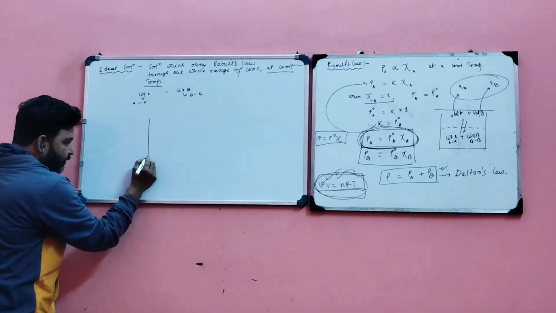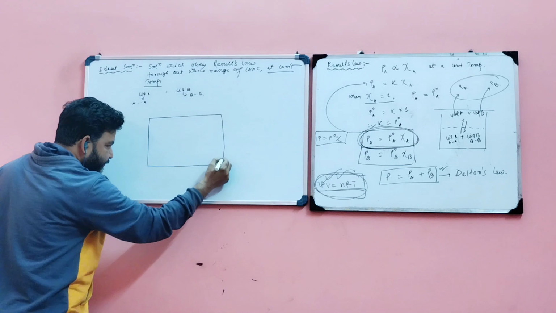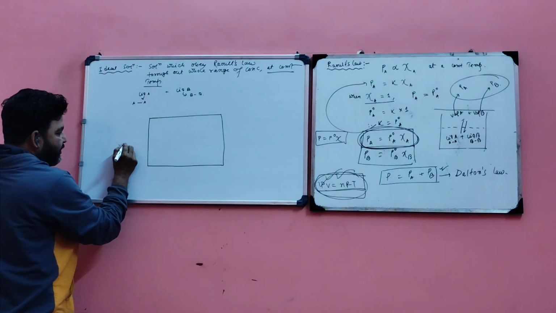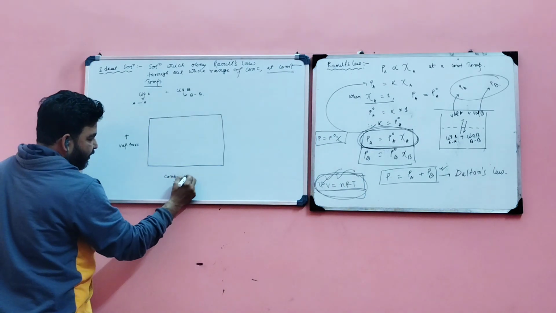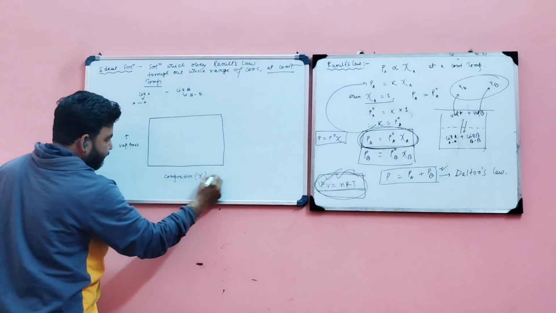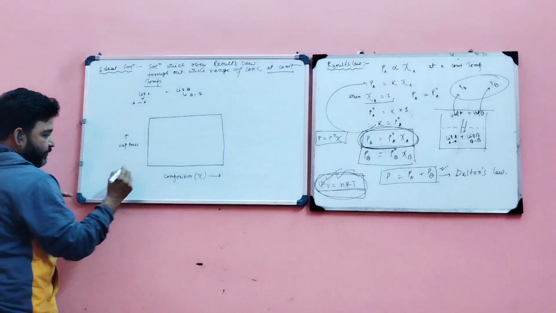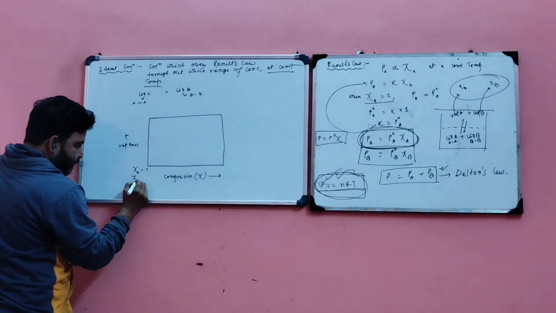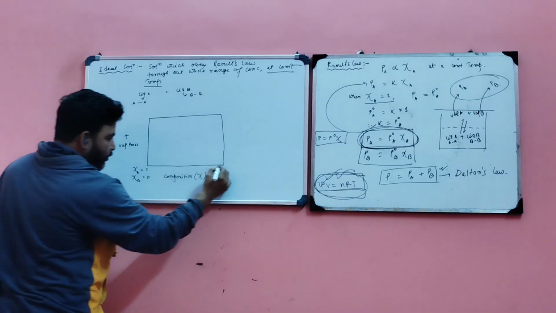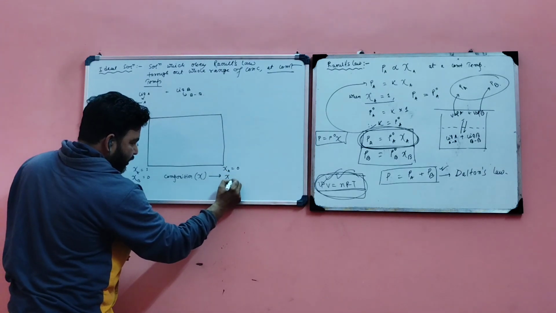Now we plot a vapor pressure versus composition graph. Y-axis indicates vapor pressure and x-axis indicates composition. It is represented by chi. So there are two parts from the y-axis. Here chi A equal to 1, chi B equal to 0, and on the other side chi A equal to 0 and chi B equal to 1.